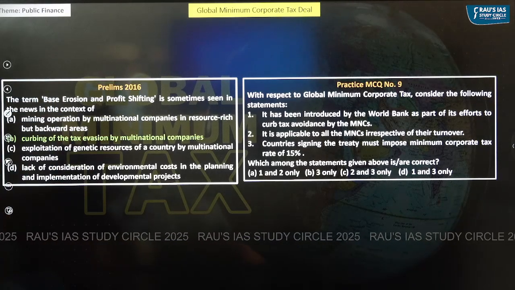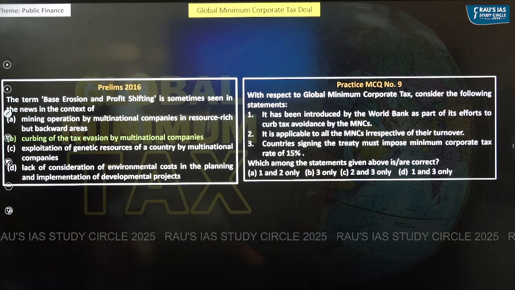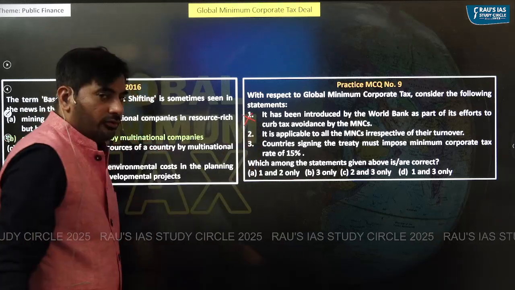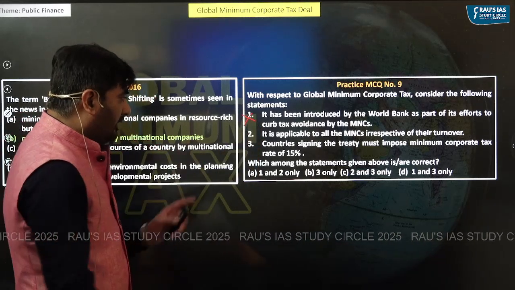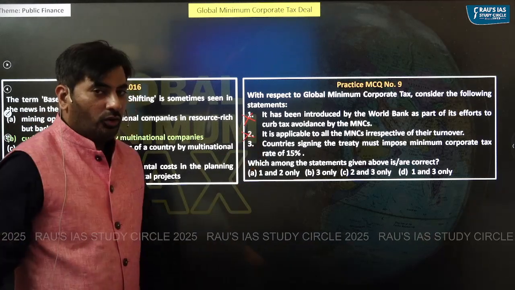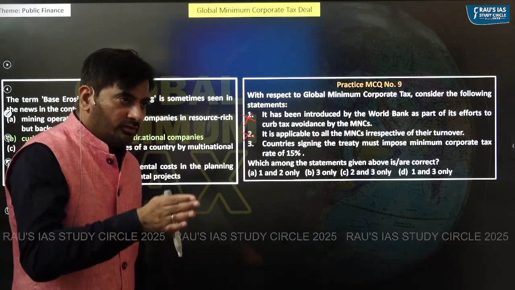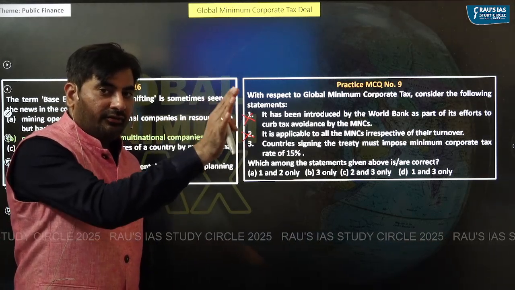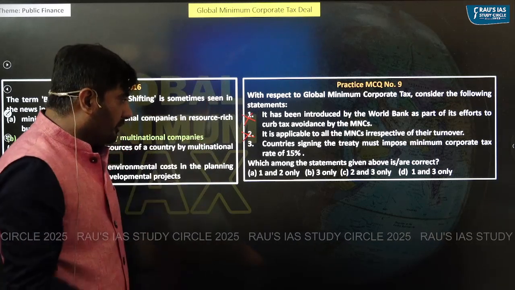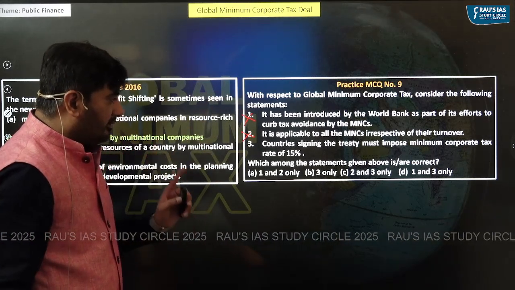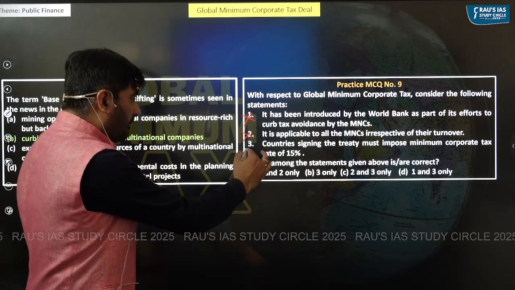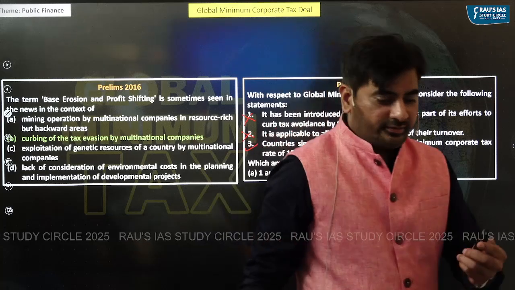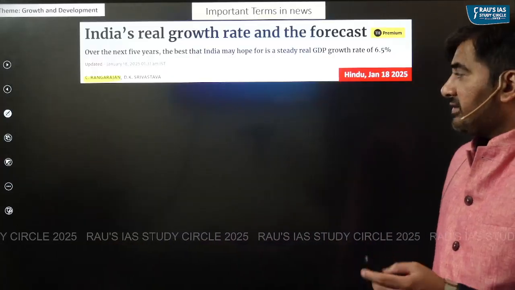With respect to global minimum corporate tax, consider the following statements. It has been introduced by the World Bank. No, it has been introduced by OECD. It is applicable to all the MNCs. No, it is applicable to only those MNCs whose global revenue is 750 million euros or more. Countries signing this treaty must impose minimum corporate tax of 15%, which is correct. So let's move to the next section.